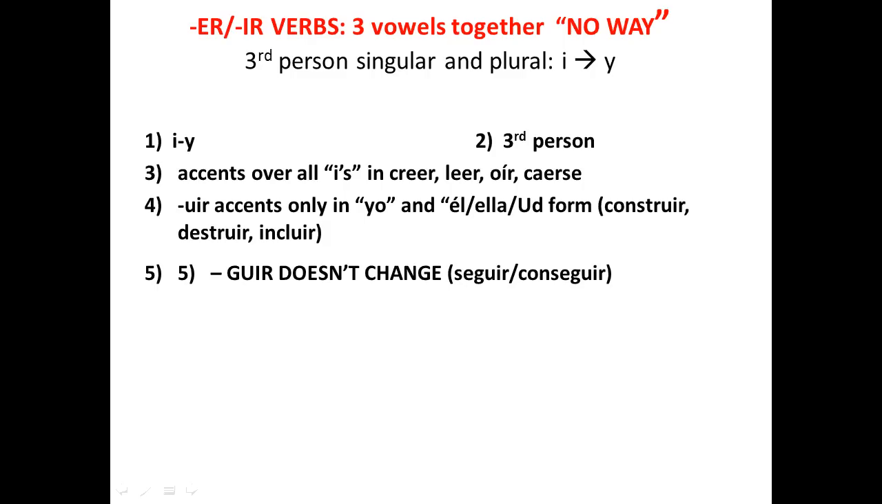So what I would like you to try to do now, if you feel comfortable, is try to conjugate leer in todas las formas, in all the forms. Pause this, try to conjugate it, remembering the I changes to a Y in the third person. You have accent marks over all the I's. Do not conjugate construir yet.